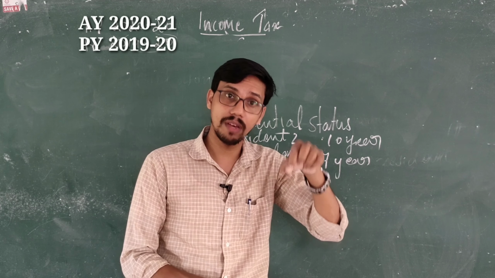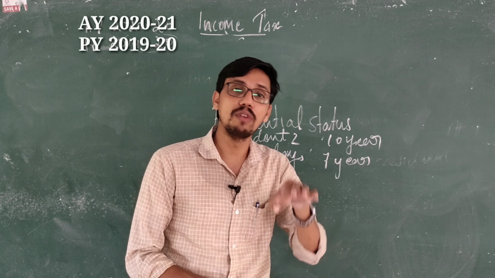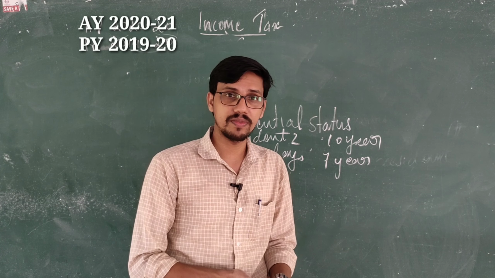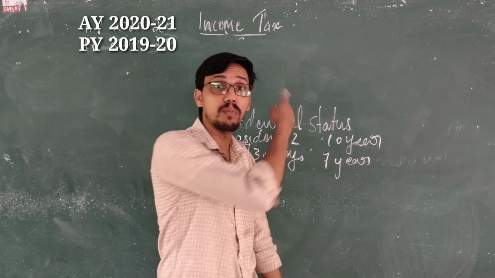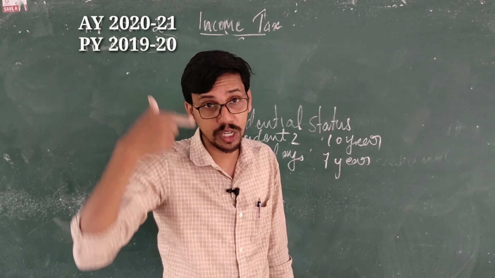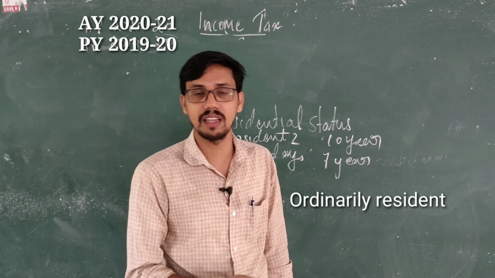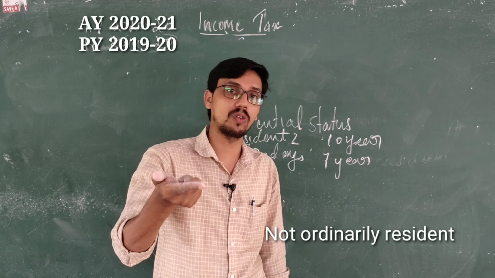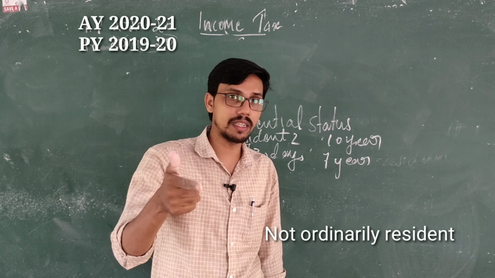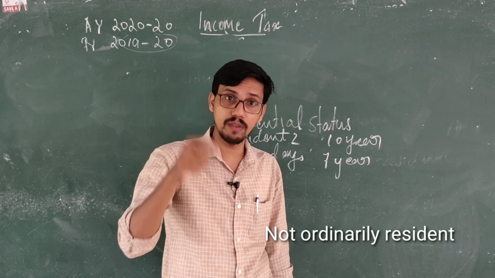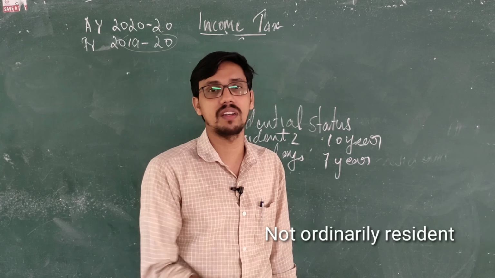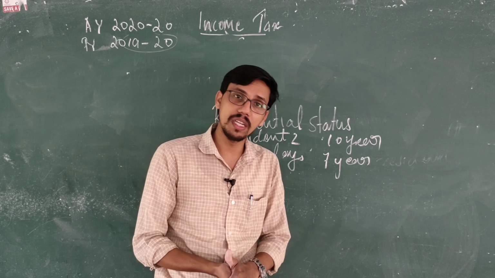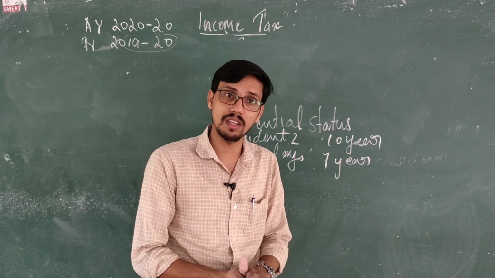Once a person becomes resident, we have to check whether he is ordinarily resident or not ordinarily resident by checking these additional conditions. When both additional conditions are satisfied, then he is an ordinarily resident. If he satisfies only one of the additional conditions, then he is not ordinarily resident. If he satisfies both additional conditions, then he is called ordinarily resident. Otherwise, he is not ordinarily resident.